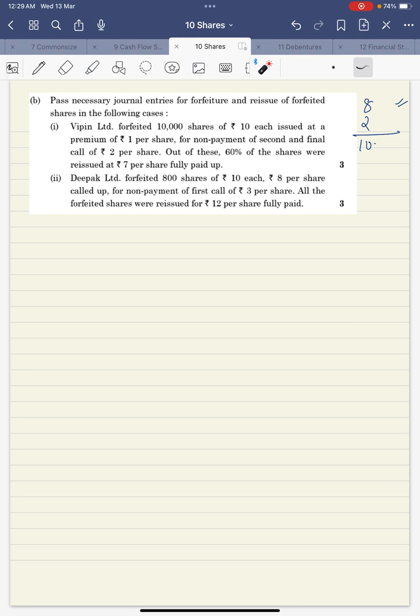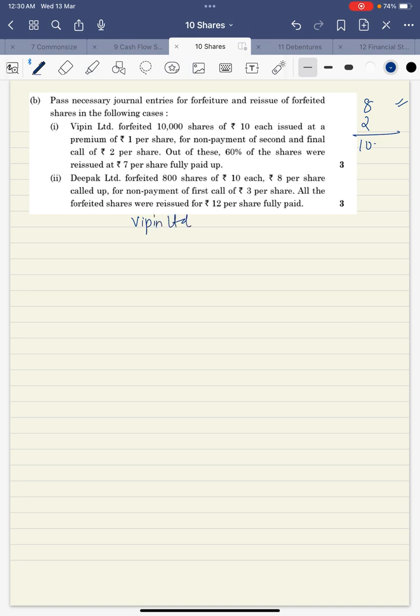How did I get to know that premium is paid? Because the share was 10 plus 1, and it is not mentioned that there was premium on the final call. That means premium was either on application or on allotment, or on the first call if there is any in between. It wasn't given over there also. That means premium of 1 rupee was paid. Since it was paid, we are not supposed to take it. So out of the 10 rupee share, 8 is paid and 2 is not paid. So I'll pass the forfeiture entry for this Vipin Limited first.